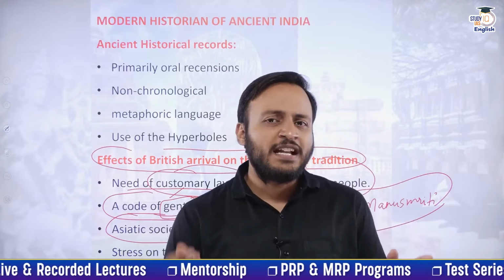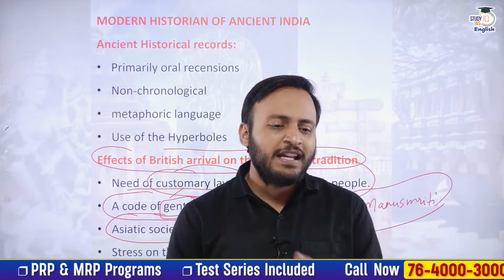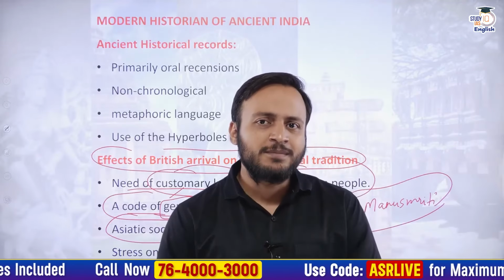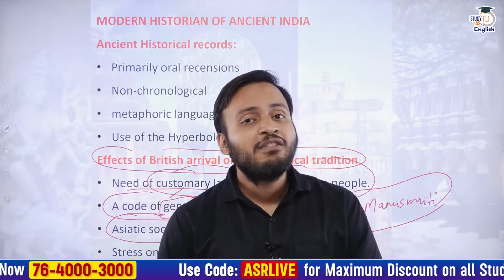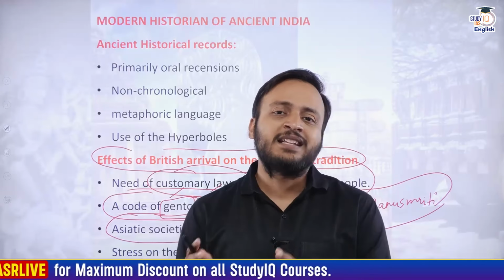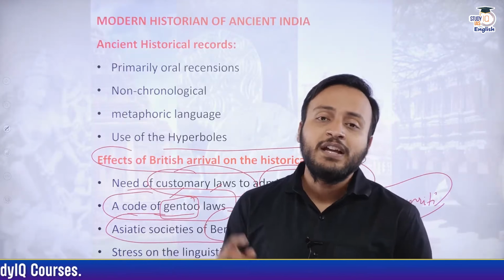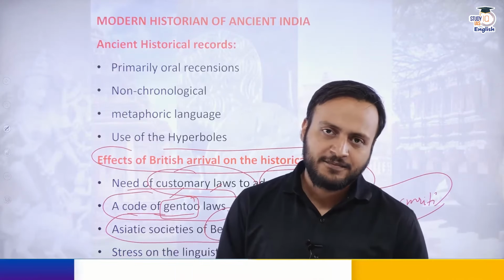These two people were specifically interested in understanding the local customs and traditions, because they had the opinion that it is essential to understand the Oriental traditions if we really want to administer these areas.